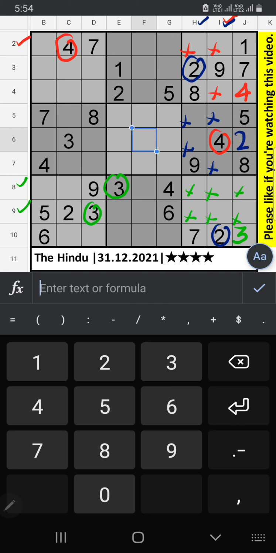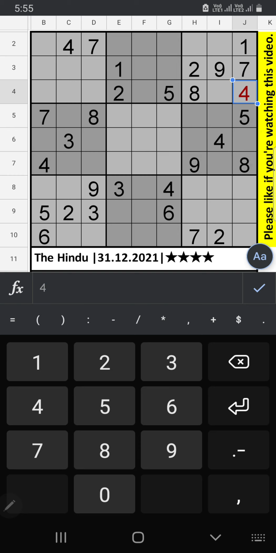Column J, 2 numbers are remaining, 6 and 9. 9th row we have 6, so 6 can't come in this cell. 6 will be here. Number 9 confirm here. We completed column J. 8th row column I we have 4. 4 can't come in these cells. 4 confirm here.